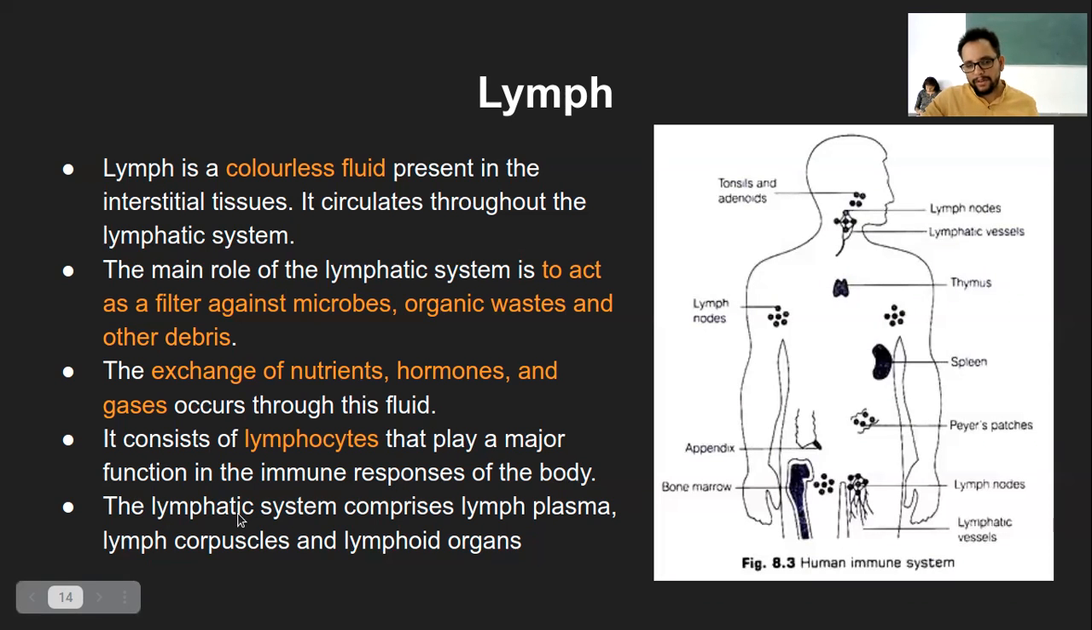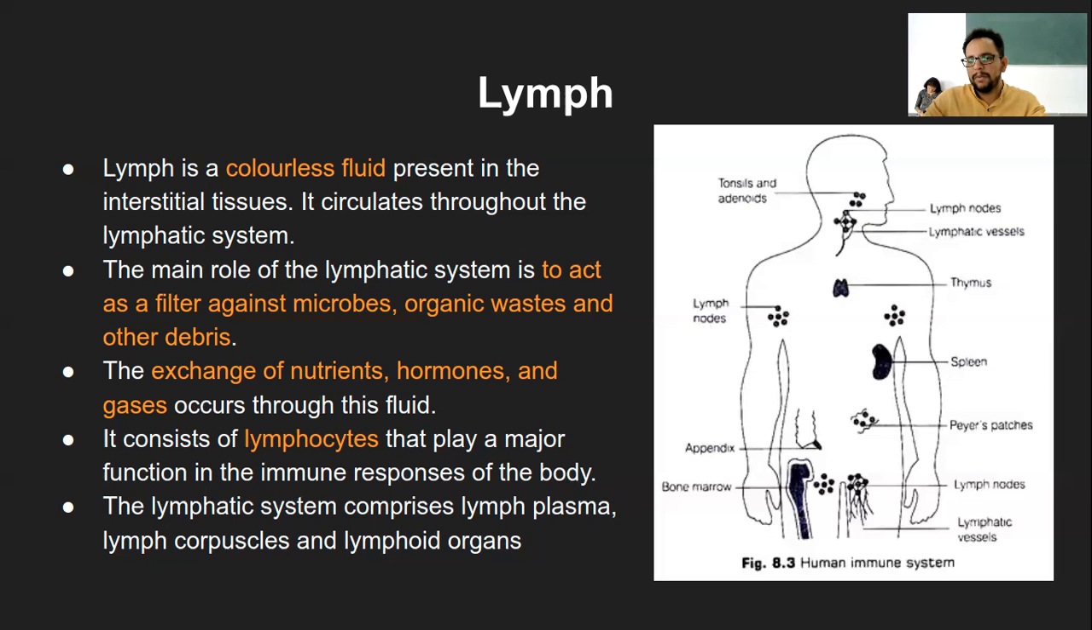Three main components of this lymphatic system, like blood consists of plasma, RBCs, WBCs, and platelets. Your lymphatic system also has lymph plasma, the lymph corpuscles, that is lymph cells, and the lymphoid organs. So the whole of the lymphatic system is composed of these three things, that is plasma, cells, and the lymphoid organs, or they are also called lymph nodes.